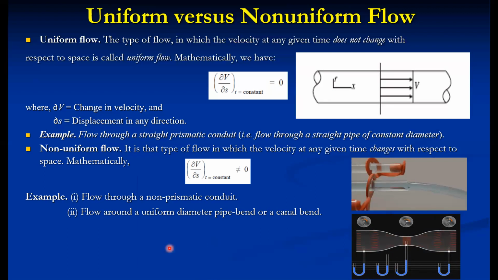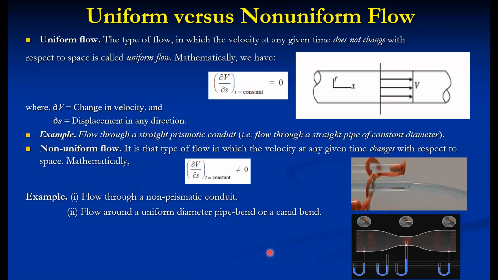Flow around a pipe bend or canal, or flow through any non-uniform cross section, is called non-uniform flow, such type of flow where the velocity changes with respect to space coordinate. In practice, just saying uniform flow, non-uniform flow, steady flow or unsteady flow is not a sufficient characteristic.